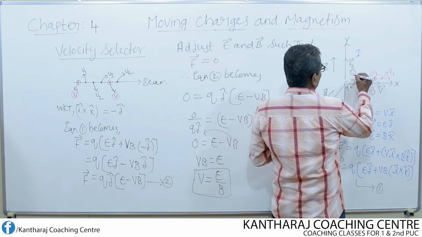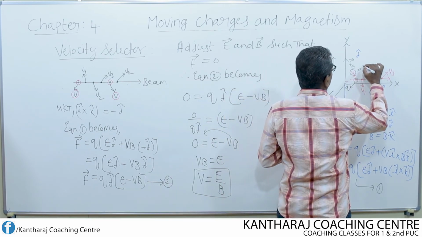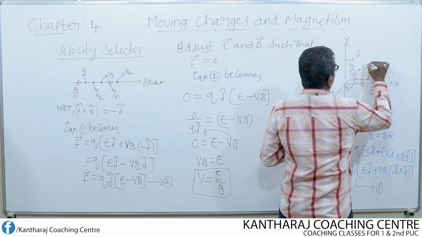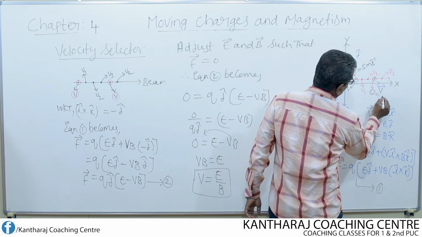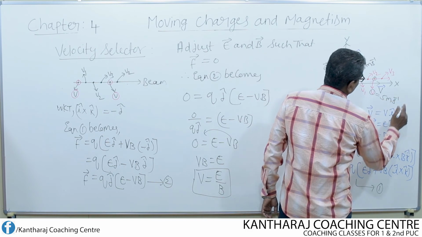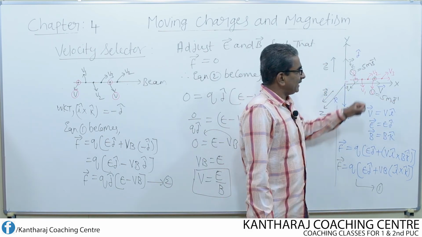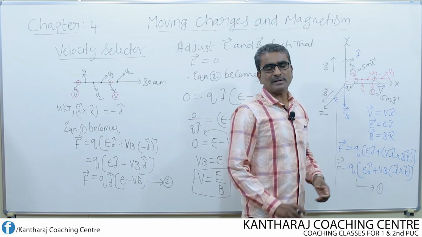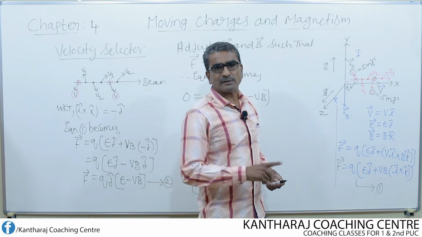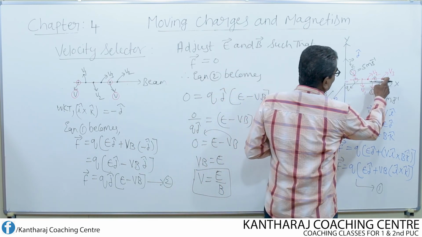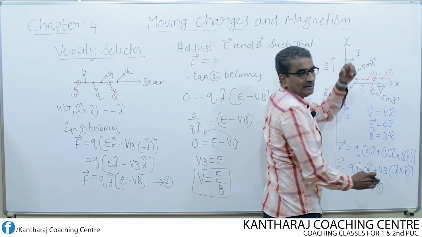So for example, the velocity of this particle is about, let us say, 5 meter per second. Let us assume like that. Even this velocity, which is identical, 5 meter per second. I want to retain this particle. Then what happens to other particles when the net force becomes equal to 0? All the other particles get deflected sideways.